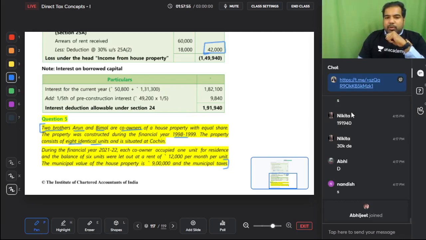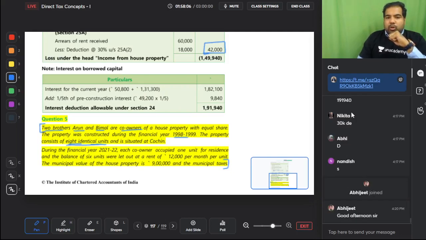During the year 21-22, each co-owner, guys, they have 8 identical units. I told you whether it's 8 or 800 units doesn't matter. The pattern is still the same. During the financial year, each co-owner occupied 1 unit for residence, and the balance 6 units were let out at a rent of 12,000 per month per unit. So basically there is SOP 1, SOP 2, and the 6 units are LOP. So 6 units were rent out.